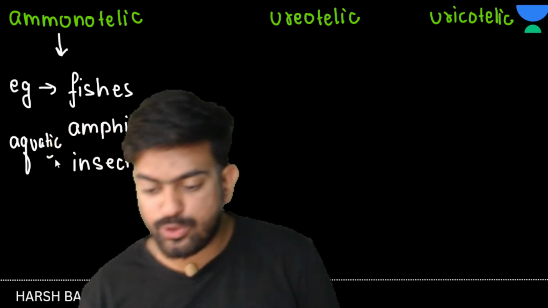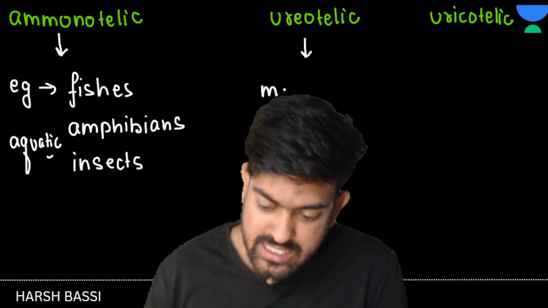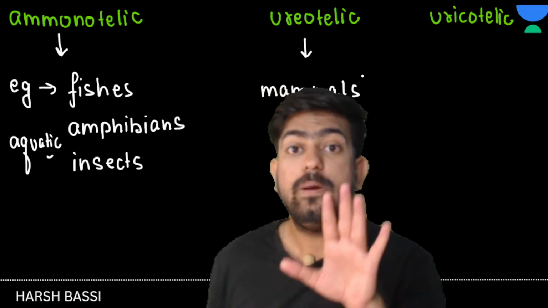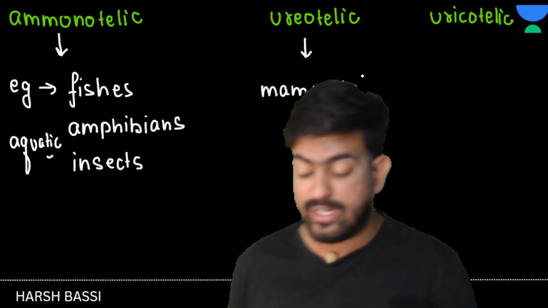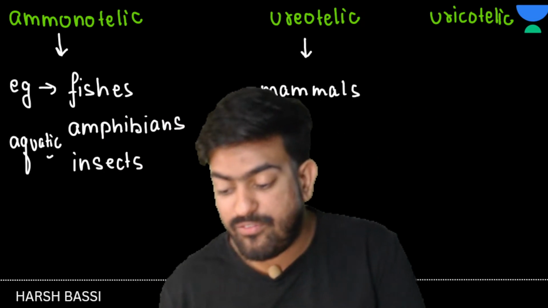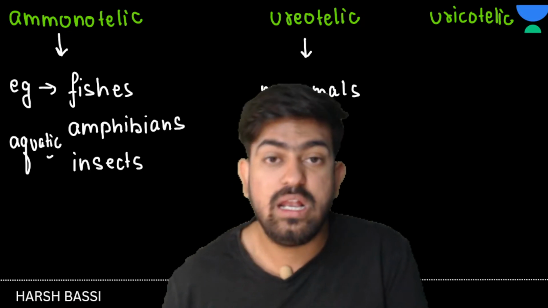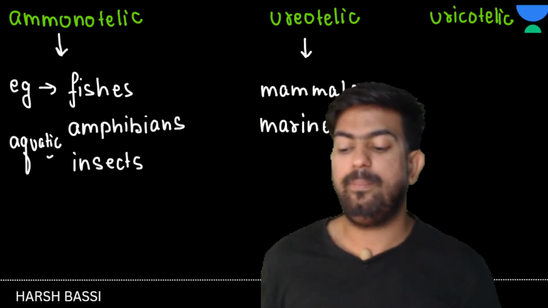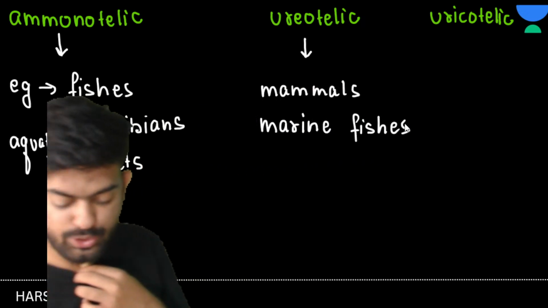We are mammals, and we belong to the category of ureotelic. After that, all the fishes living in marine water are examples of ureotelic.